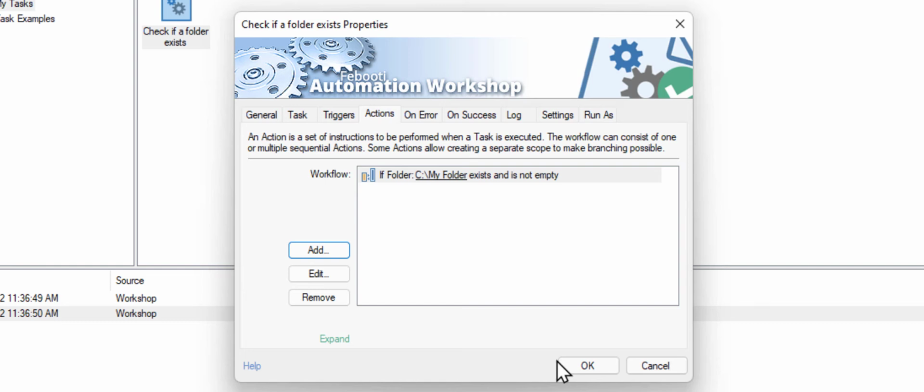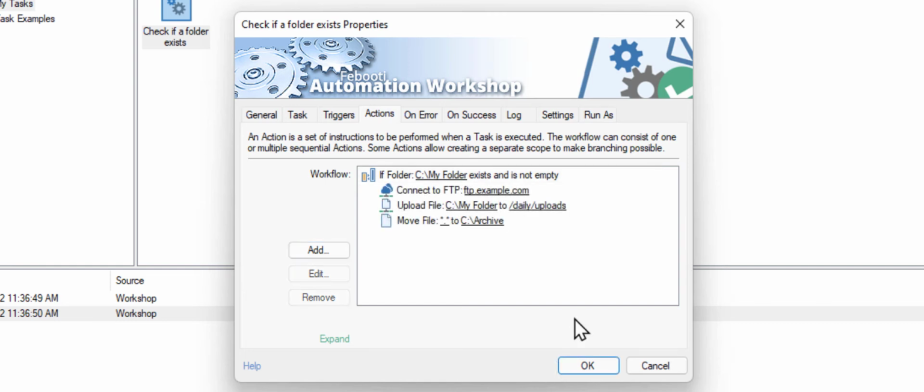Let's add 3 more actions to our task, and I will explain how it works. When the task is started, it will check if the My Folder exists and has some items in it. If it has, then it will connect to the FTP server, it will upload a whole folder to the FTP server, and after all the files have been successfully uploaded, it will move the just uploaded files to the archive folder.